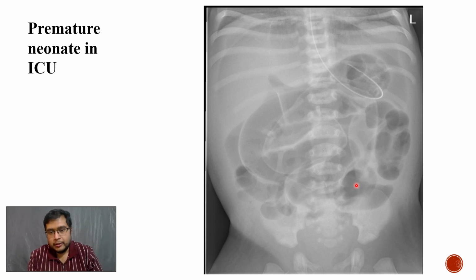surgical intervention. Other complications of this particular condition, that is necrotizing enterocolitis in a premature neonate, is pneumatosis intestinalis, which is gas within the wall of the bowel loops, which is particularly seen in the right iliac fossa. Also, look for branching lucencies in the liver, which is indicative of portal venous gas. And if the lungs are also covered in the radiograph, look for respiratory distress syndrome. Always comment on the hernial orifices if there is some abnormal bowel protruding through them.